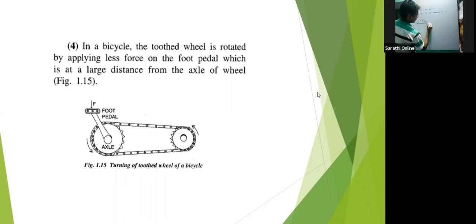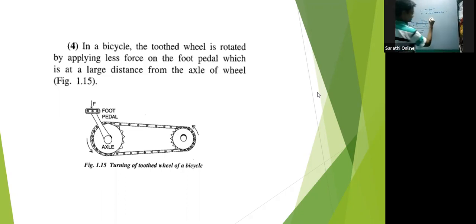And there is a force applied. This is a 100 centimeter ruler. There is a force applied of 10 newtons at one end. This is how much then? 50 centimeters. And there is one force which is applied at F2, at 25 centimeters.